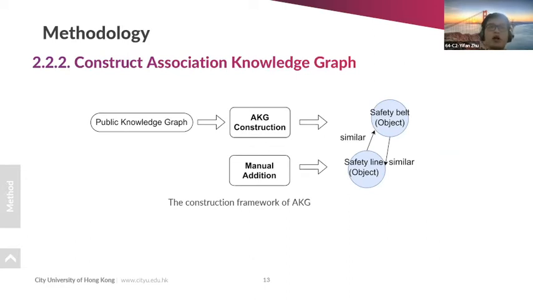And for the association knowledge graph, we first find entities related to construction safety, and relations with similar or subclass meaning in the subject knowledge graph. And then we observe the entities in the rule knowledge graph to find which entities have similar or subclass meaning with each other. Finally, we combine these two sets of data to construct the association knowledge graph.